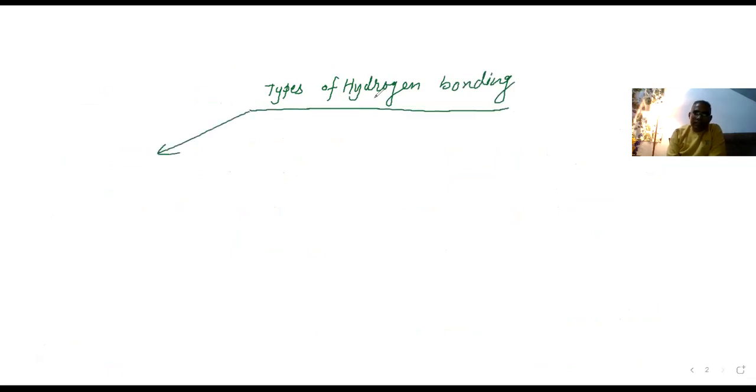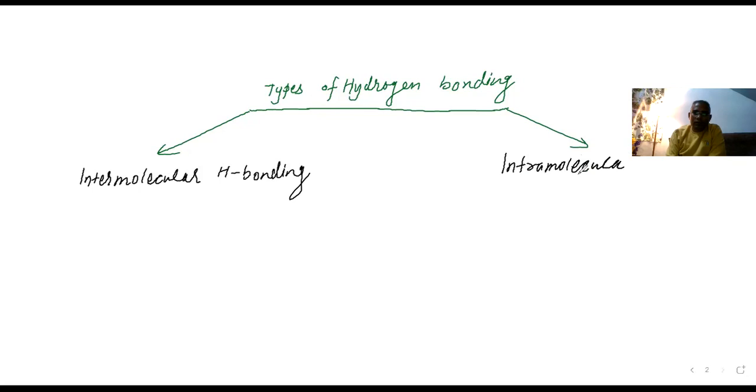If it is taught in your school, can you please tell me what the two types of hydrogen bonding are? No issue. If it is not taught, how can you tell me? Intermolecular hydrogen bonding, that is H bonding, and the second one, intra, intramolecular H bonding.